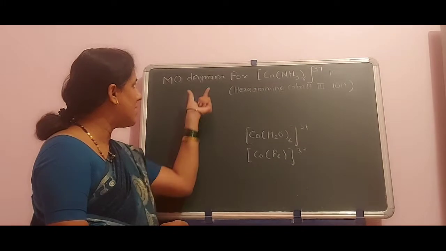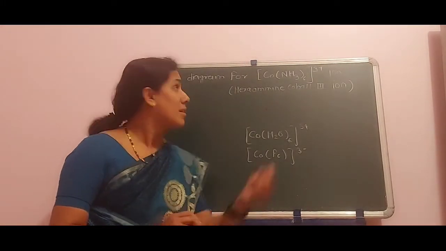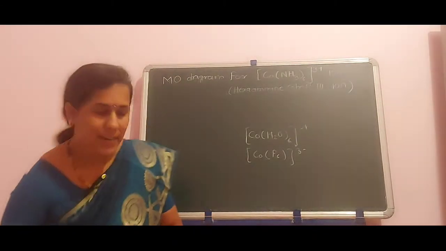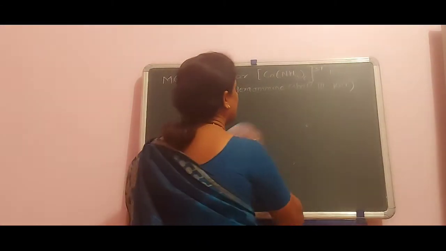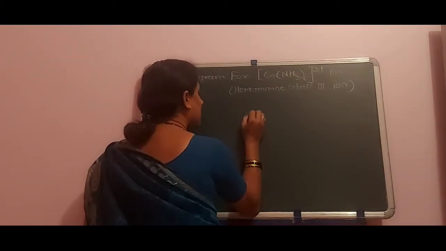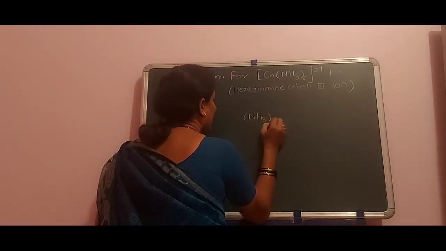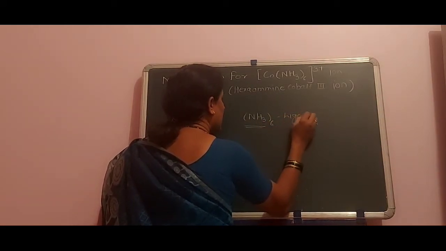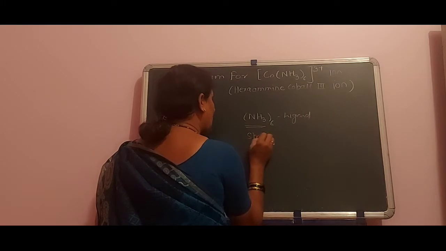But when the diagram for the hexaamine cobalt 3+ ion is considered, what happens here? Here NH3, the amine ligand, is a strong ligand.